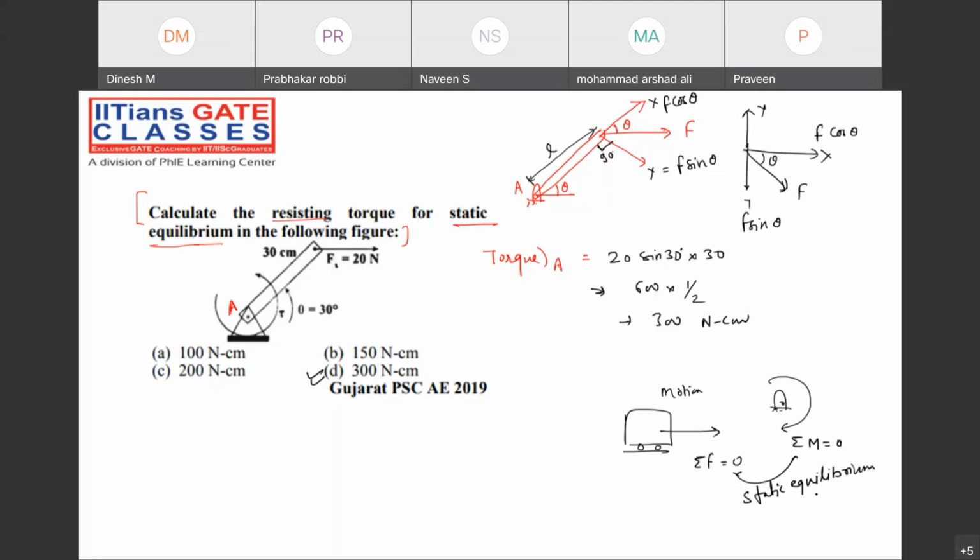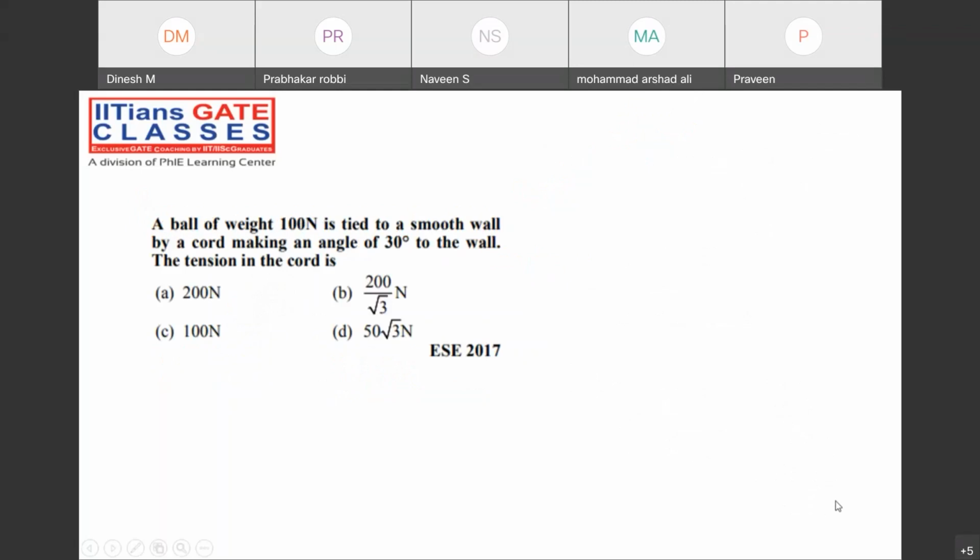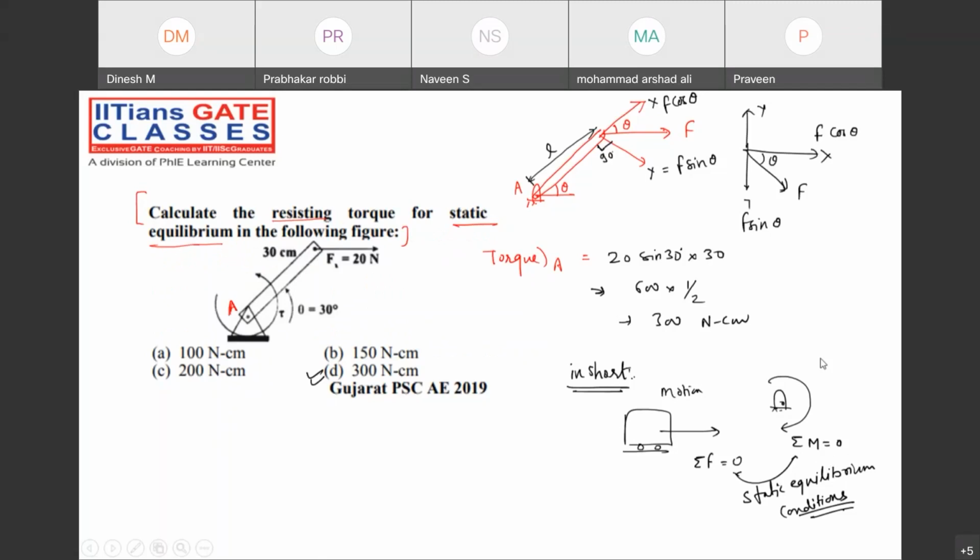As of now, just note down in short. Summation of all the forces along the x, along the y, along the z, and summation of all the moments about the z axis, about the x axis, and about the y axis must be zero. That is called the static equilibrium conditions. Please note down. That means we are talking about the body under the rest condition.